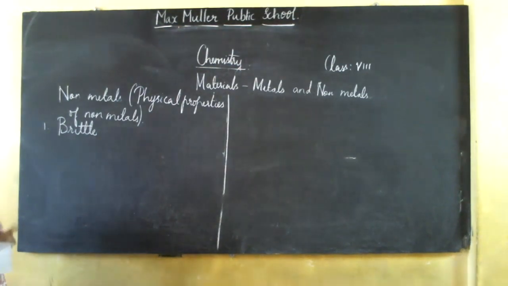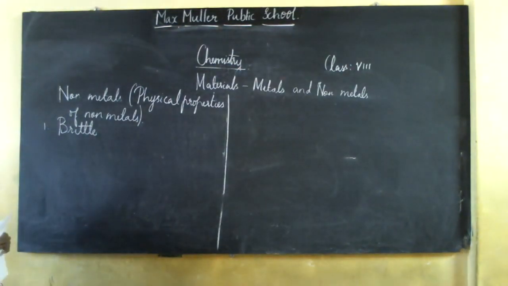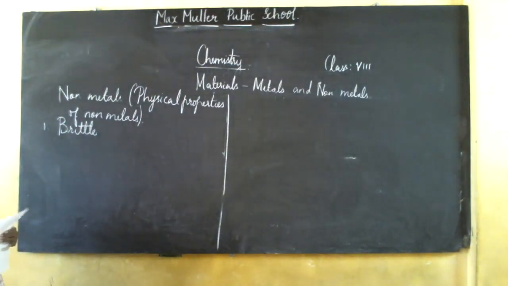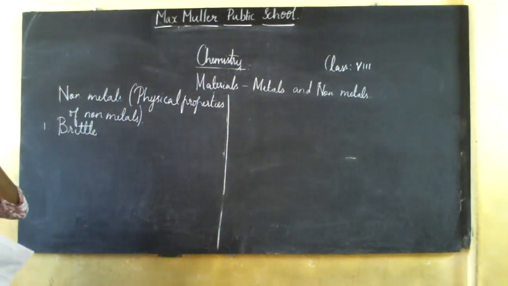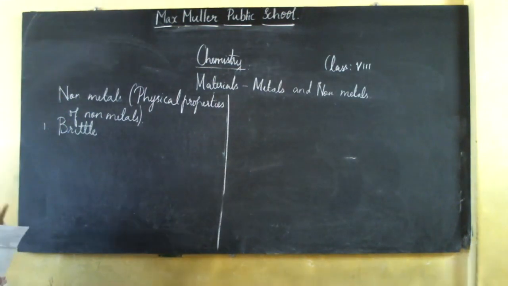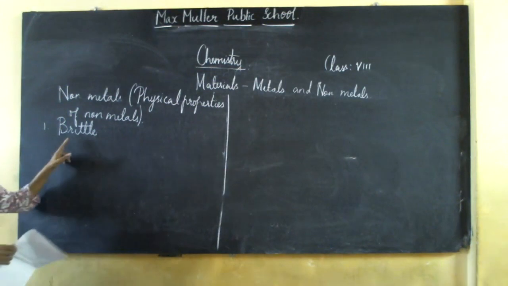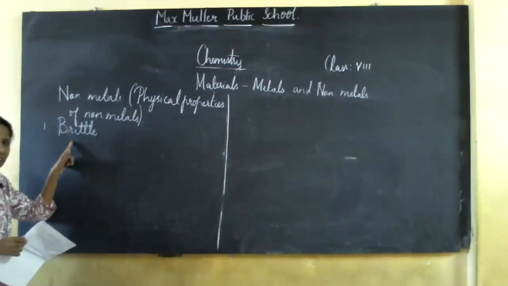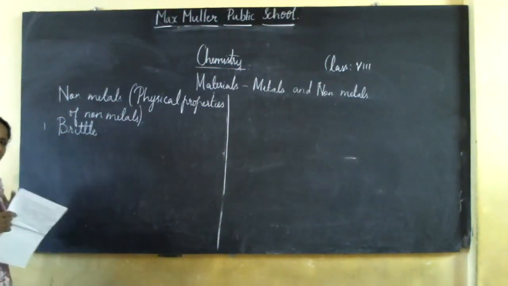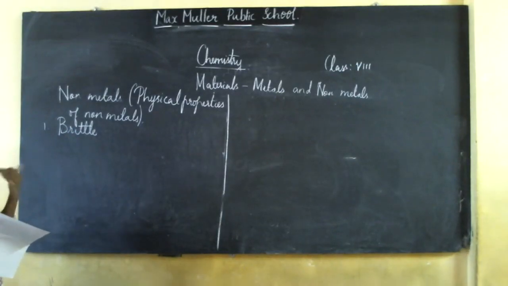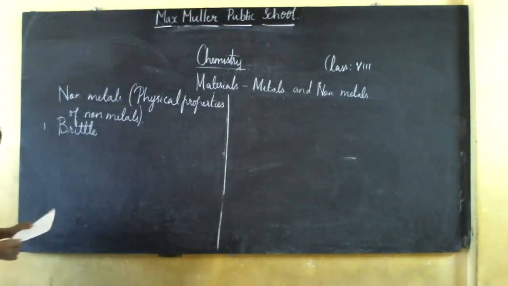If you take coal or sulfur, they break down easily to form a powdery substance. So non-metals are brittle.